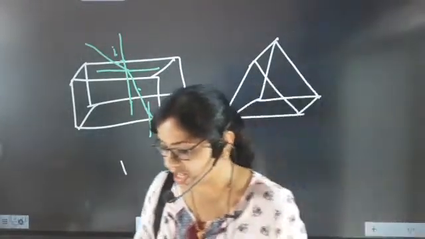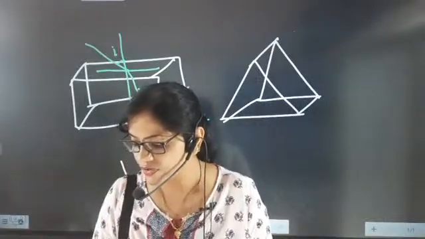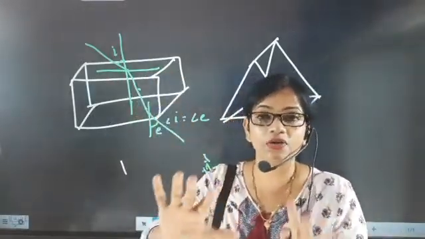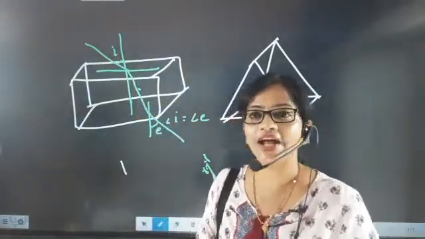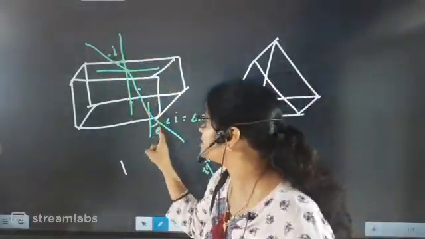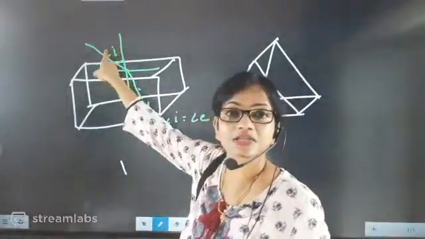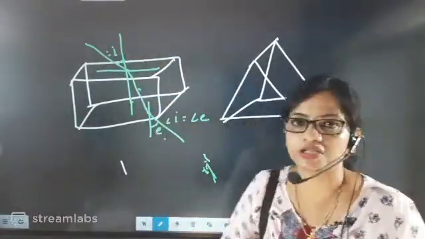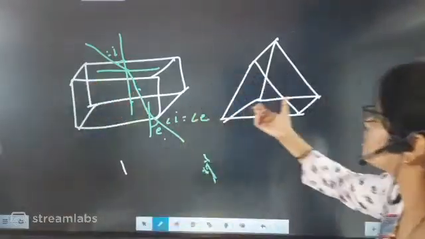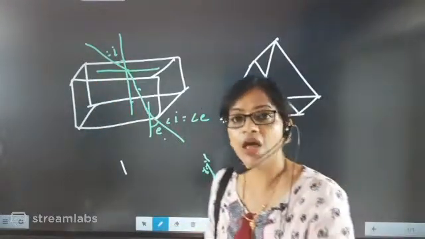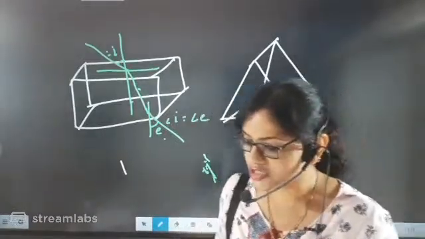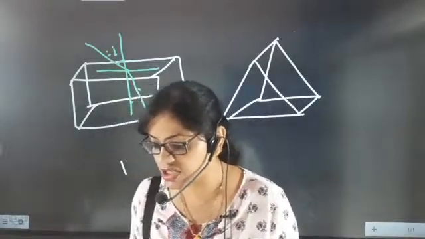In a rectangular glass slab, we have seen one thing: when the light is entering from one medium to another medium and then coming out, the angle of incidence is always equal to the angle of emergence. This is a very important thing. The prism is also made with glass, but for a prism the angle of incidence will not be equal to the angle of emergence.